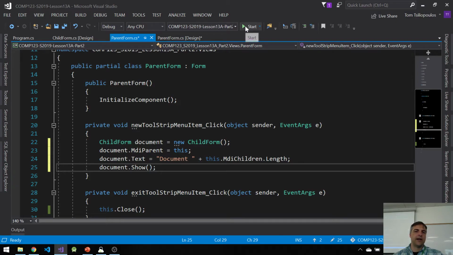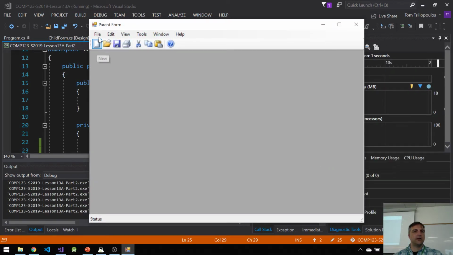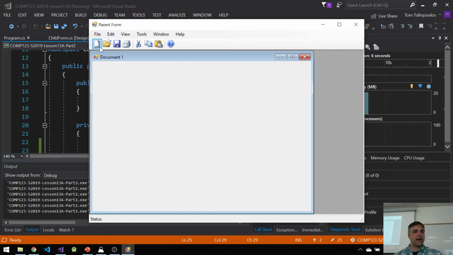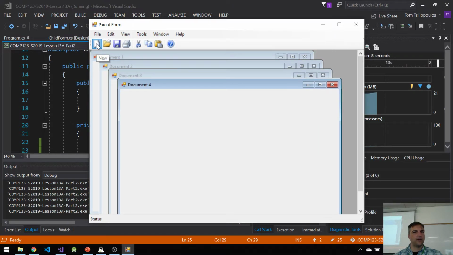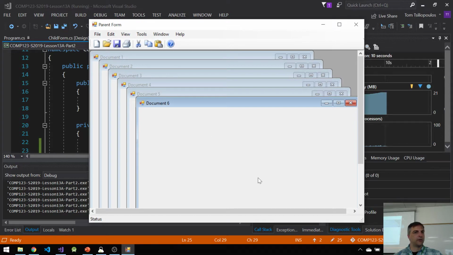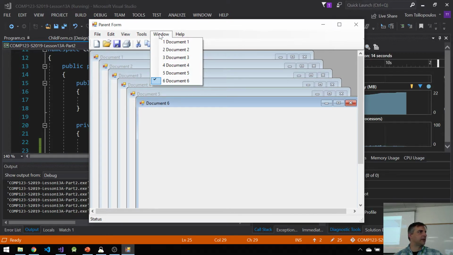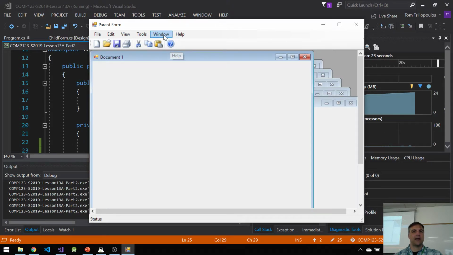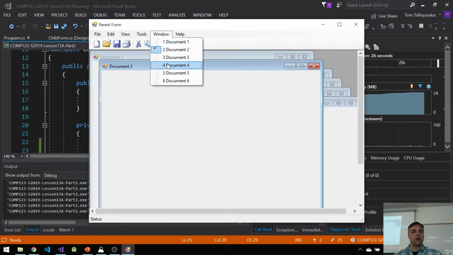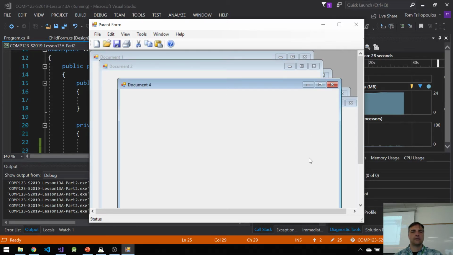If I press play now, and if I click this new button or this file new, then I get this. And if I click it again, I get this, and this, and this, and this, and this. And you see a bunch of forms. And if you notice here, under window, because I set the MDI to this, I have all these forms here. Take a look. 1, 2, 3, 4, 5, 6. And I can switch which one is on top. I can switch from window to 2, or to 4, or whatever one I want.